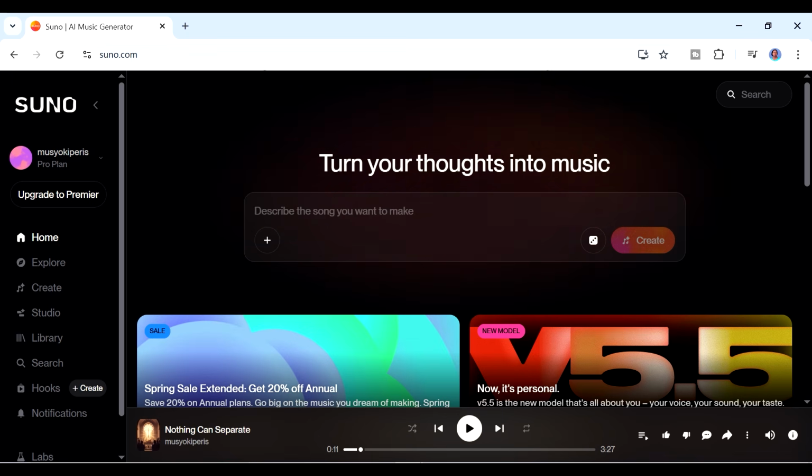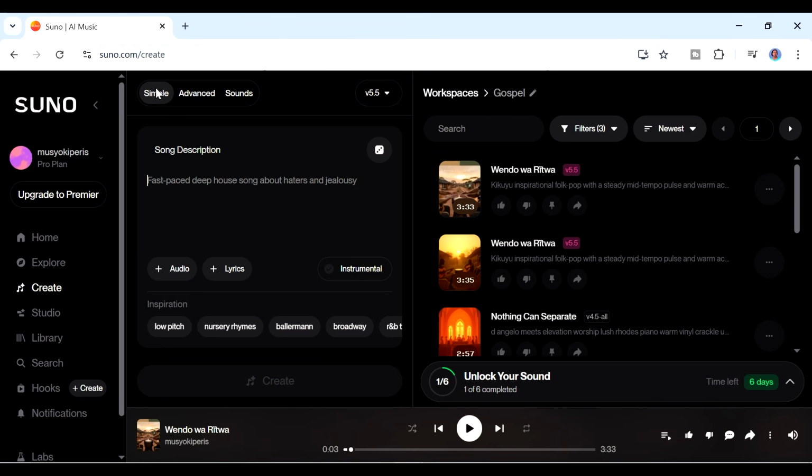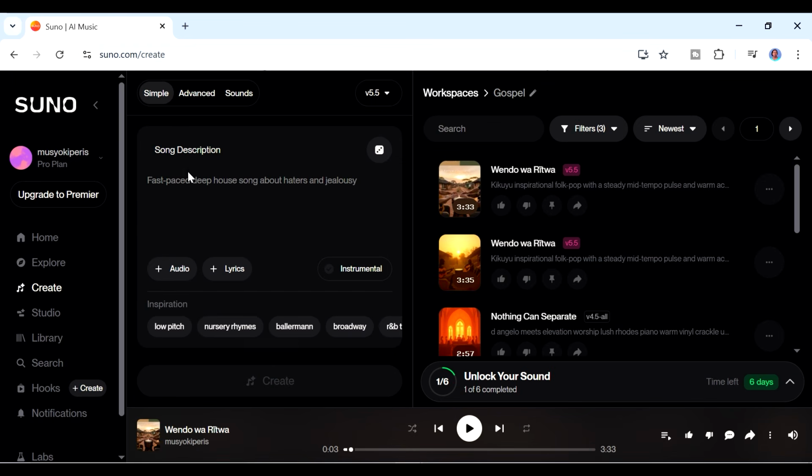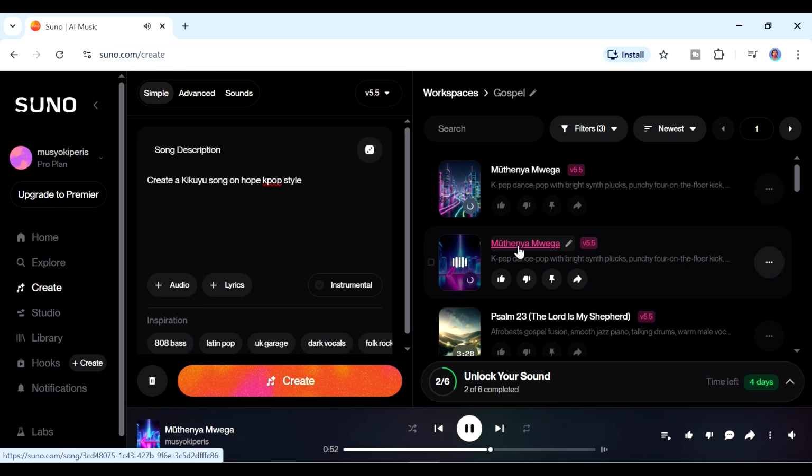Once you've signed up and signed in to Suno, you want to go to where it says create here. There are several ways that you can start creating your songs with Suno. You can start with simple here, and you don't have to have lyrics for this. For example, I asked it to create for me a Kikuyu song on hope, and this is what it got me.